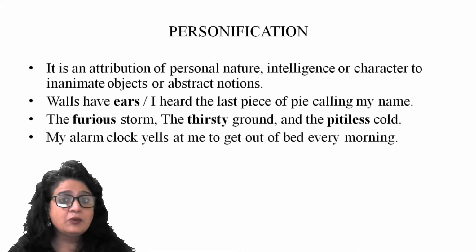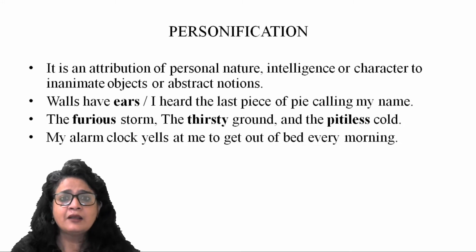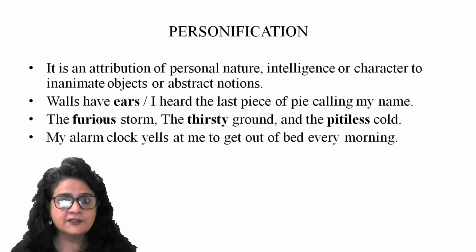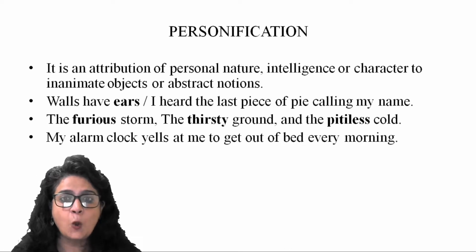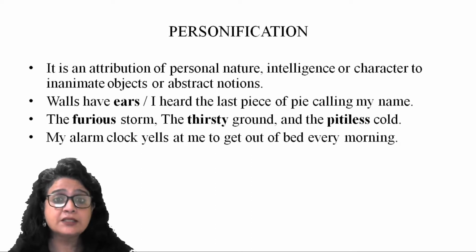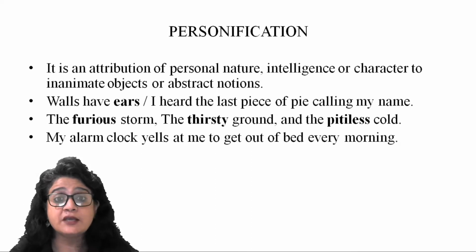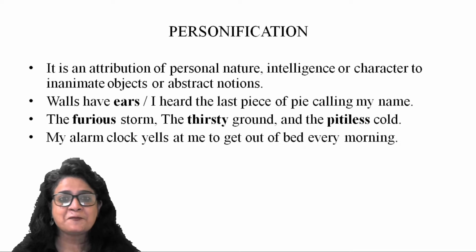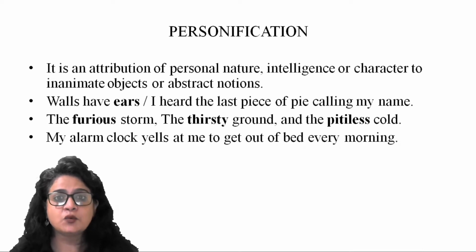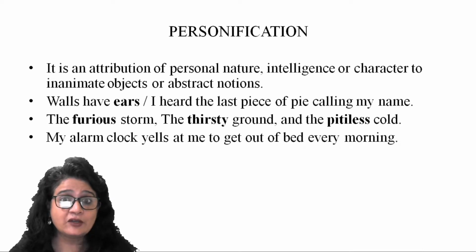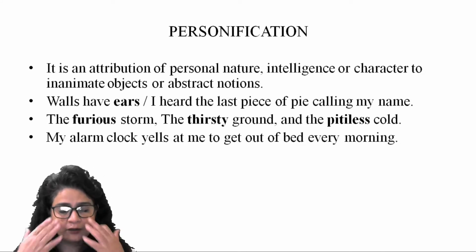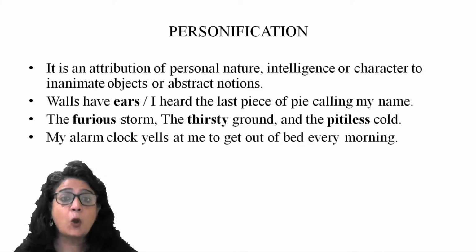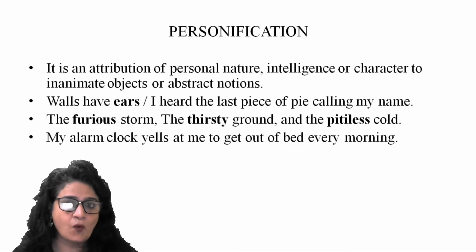So that way you can understand that by using figurative speech, it creates that kind of magic in speaking and writing. So look at the examples. Walls have ears, right? So when we say, please hush up your voice, walls have ears, that means walls can also listen to what we are speaking. So what we are talking about can also be heard by walls. So that way you are attributing audible capacity to walls.